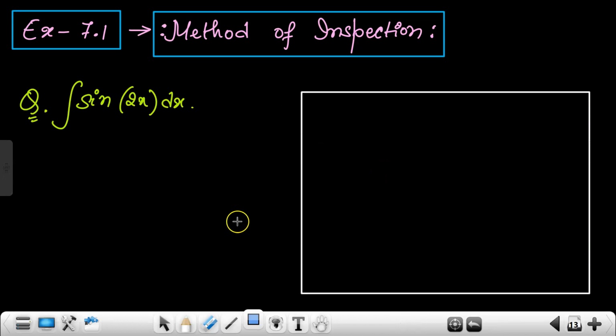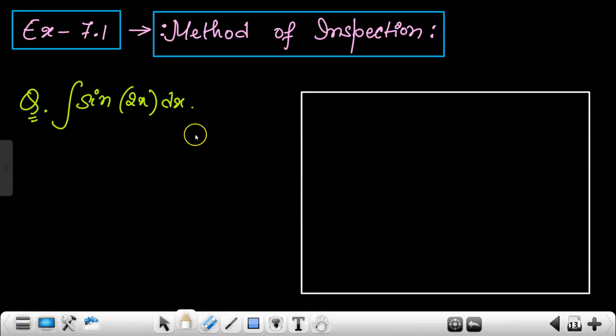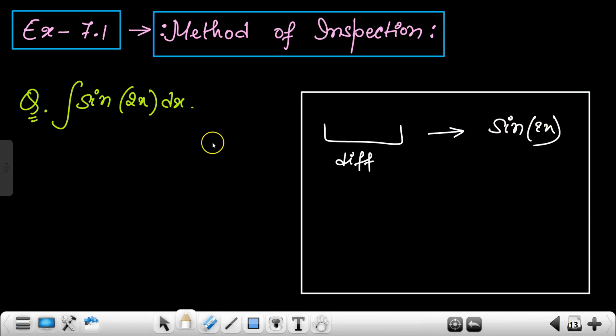So what does the method of inspection mean? I told you that integration is the inverse process of differentiation. So what you need to do here is find a term whose differentiation gives us sin of 2x. When we differentiate it, we should get sin of 2x.